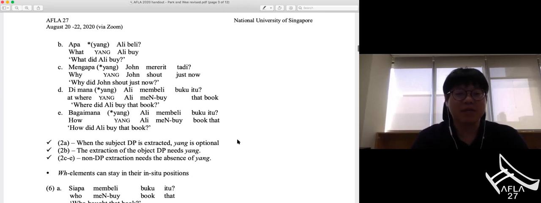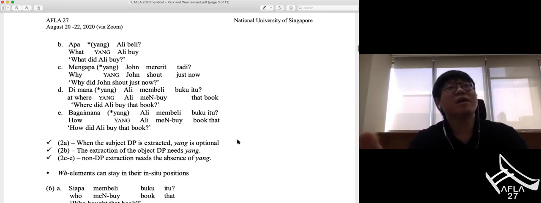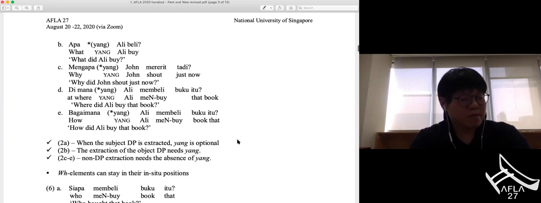Okay. So I'm not sure. It has been widely reported that ka is some kind of affix that can be adjoined to some element inside the predicate. So that was the main argument that siapakah yang membeli buku itu is derived from VP fronting instead of a WH movement approach.